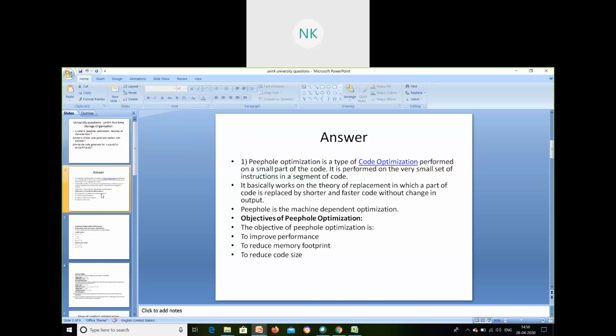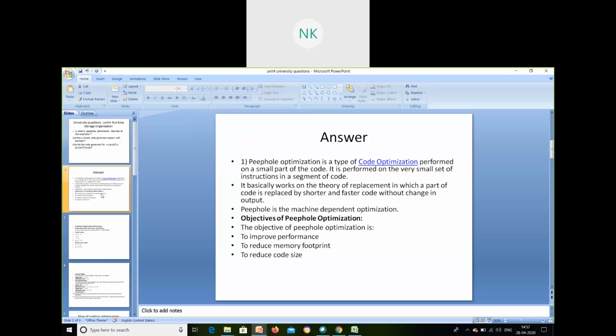So peephole is a special window, a small window that is moved over the target code. After the target code has come out from the compiler, a small window will move over only a certain segment or certain code which the compiler or the assembler feels is not required, and that window will go and place it. Okay, after that, the transformation will be done according to the assembler's needs. That is why it is called peephole.